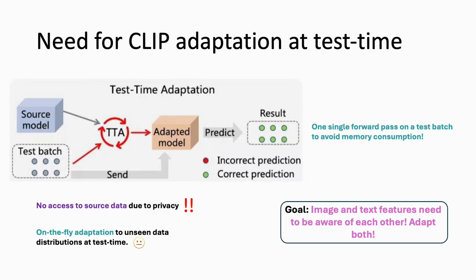This brings me to the overall framework of test time adaptation, where the source model, in our case CLIP, is adapted to an incoming test batch, where only one single forward pass is allowed, and we call this online learning. And this test batch is observed only once due to data privacy. We also do not have access to the pre-training dataset or the source data, which is again due to privacy. So the model, or let's say CLIP in this example, has to be adapted on the fly to unseen data at test time.